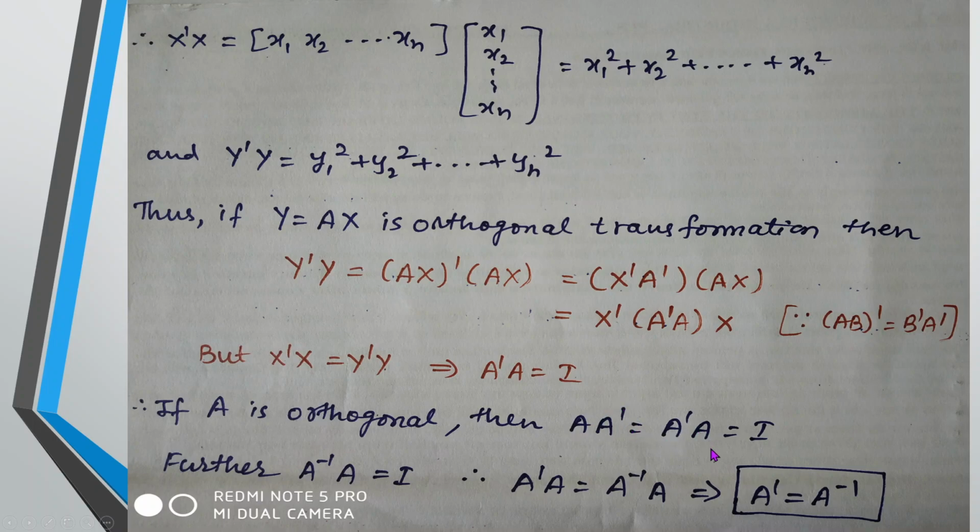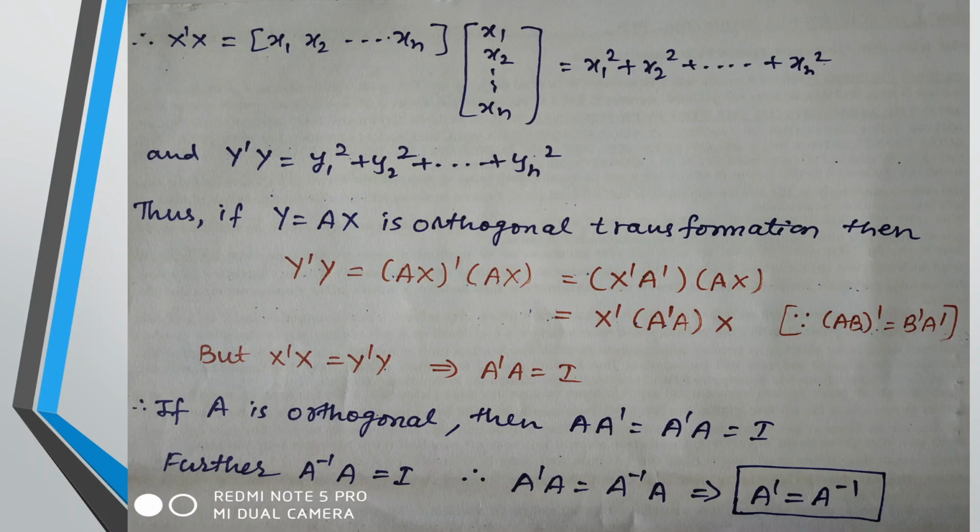A into A dash or A dash into A will be equal to I. So whenever I am asked to show that a matrix is orthogonal, it is sufficient to prove that A dash A will be equal to I. But this is similar to one of the other definitions of the inverse. A into A inverse is equal to I, or A inverse into A is also equal to I. Right? So if A inverse into A is I and A dash into A is also I, that means A dash should be equal to A inverse. So for any matrix, if I am able to show its transpose equal to its inverse, I can say that particular matrix is an orthogonal matrix.